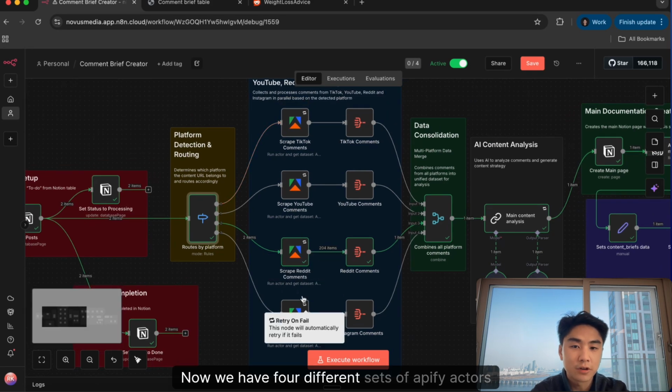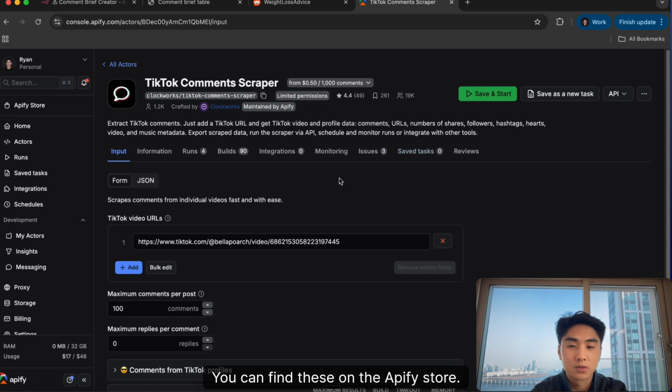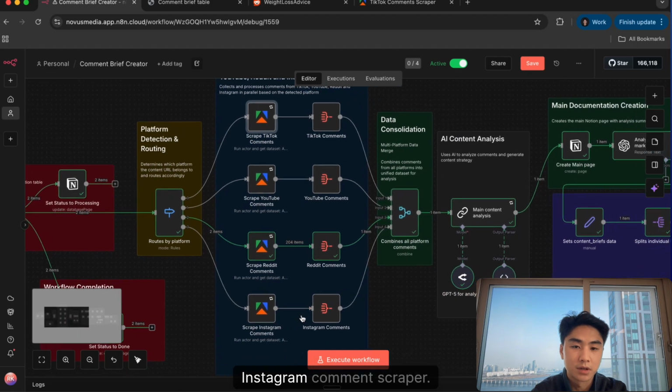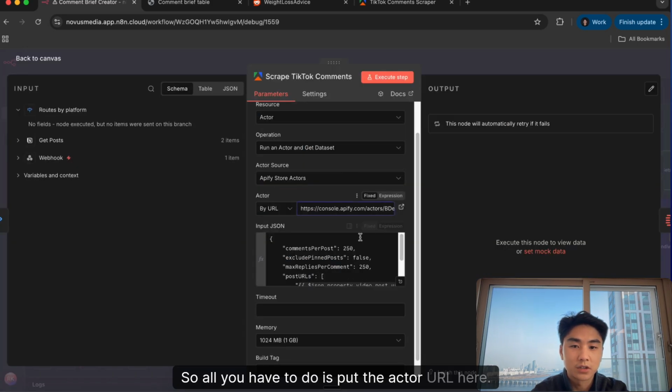Now we have 4 different sets of Apify actors here. You can find these on the Apify store. It's a scraper, right? This is just the TikTok comment scraper. This one's going to be the YouTube comment scraper, Reddit comment scraper, Instagram comment scraper. It's going to gather all of those. So all you have to do is put the actor URL here.